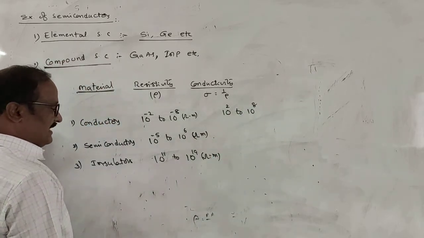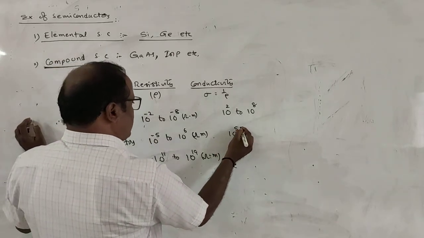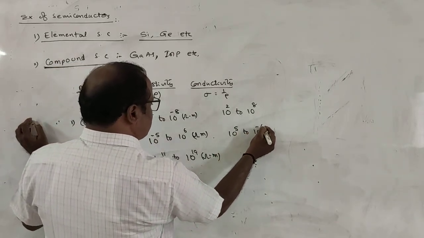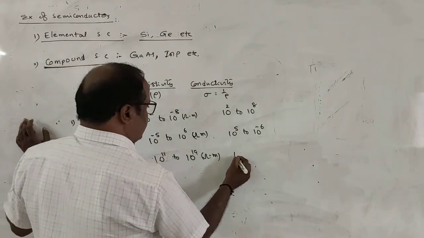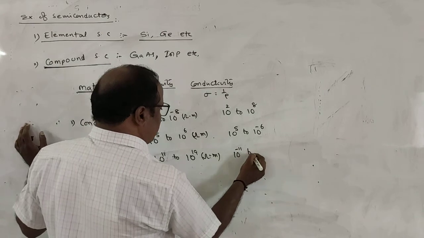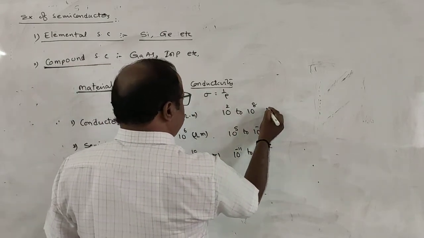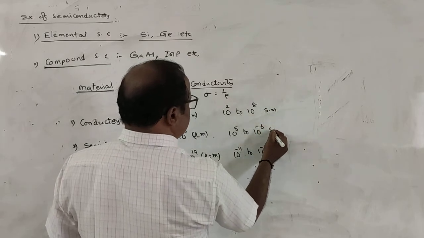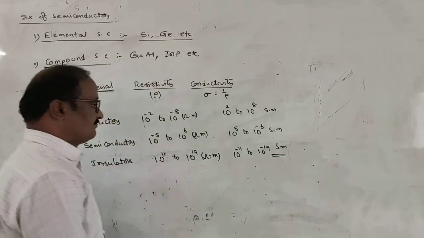In case of semiconductors, it is 10 to the power 5 to 10 to the power minus 6. In case of insulators, it is from 10 power minus 7 to 10 power minus 19, and the unit of conductivity is Siemens per meter. Siemens is the scientist's name.